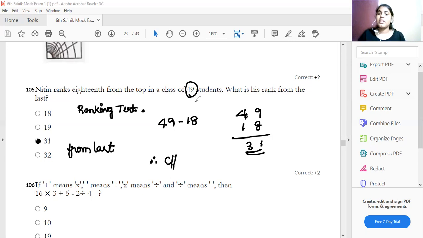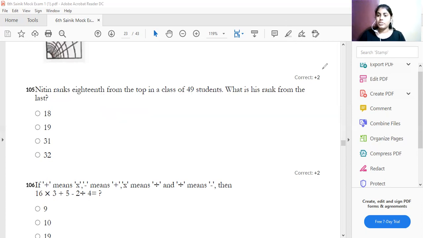There are totally 49 members in the student. So, Nitin is from 18th. Okay, Nitin is from 18th. So, minus that 2 from the last, you will get option C. That is 31 is your option. Understood? This question is from the ranking test chapter.